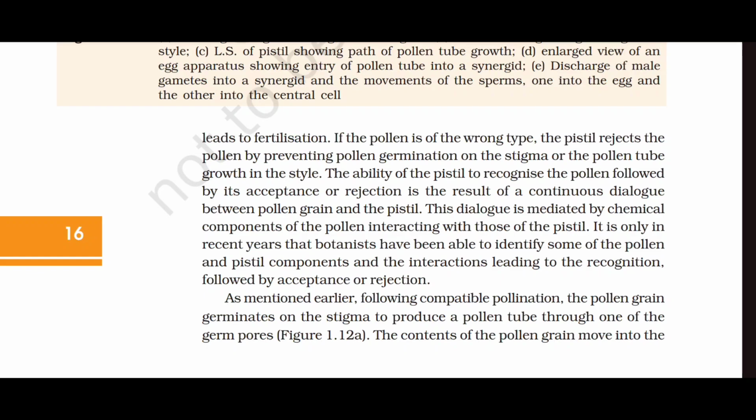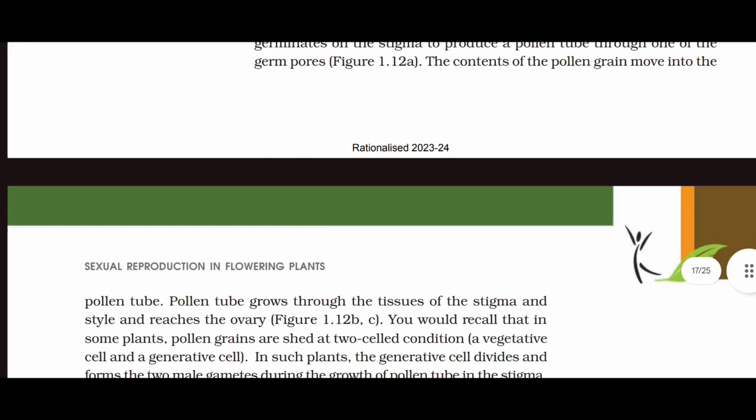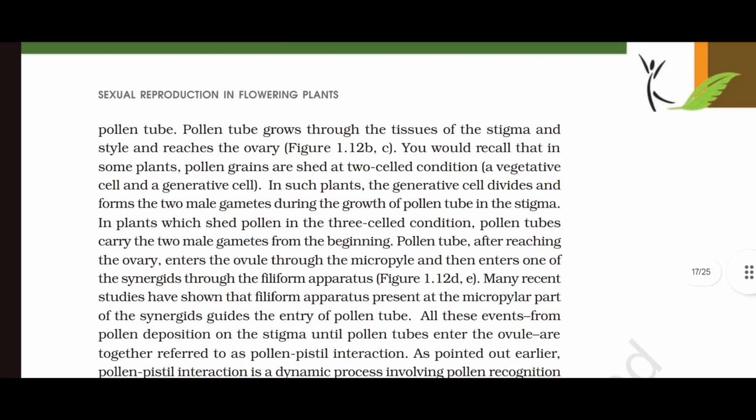It is only in recent years that botanists have been able to identify some of the pollen and pistil components and the interaction leading to the recognition followed by acceptance or rejection. As mentioned earlier, following compatible pollination, the pollen grain germinates on the stigma to produce a pollen tube through one of the germ pores. The contents of the pollen grain move into the pollen tube. The pollen tube grows through the tissues of the stigma and style and reaches the ovary.